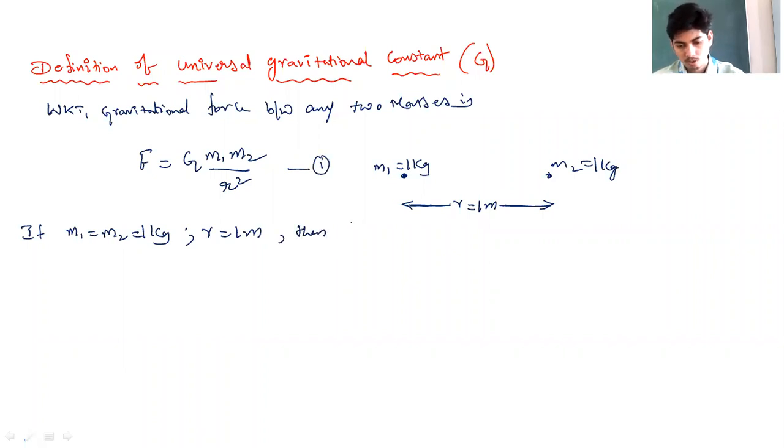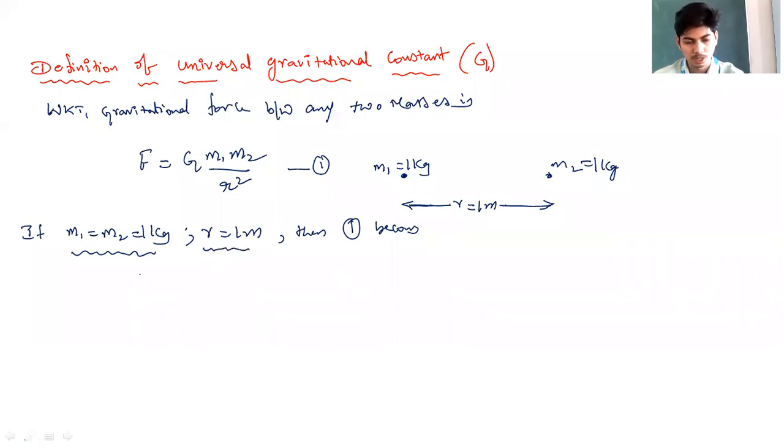Then equation 1 becomes, see what I have done is I have considered two bodies of masses m1 and m2. They are separated by distance r. I have given the values for m1 and m2. m1 is equal to m2 is equal to 1 kg. That means each body is of mass 1 kg and the distance of separation between the two masses is 1 meter.